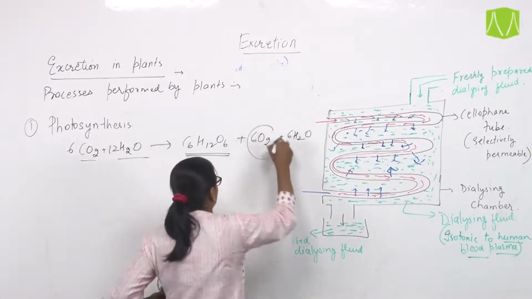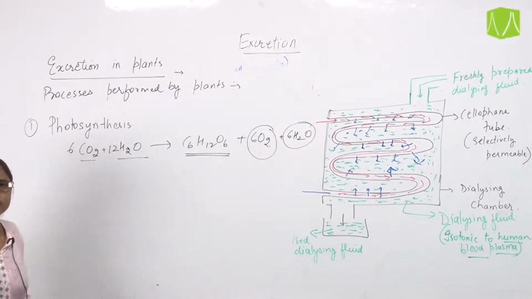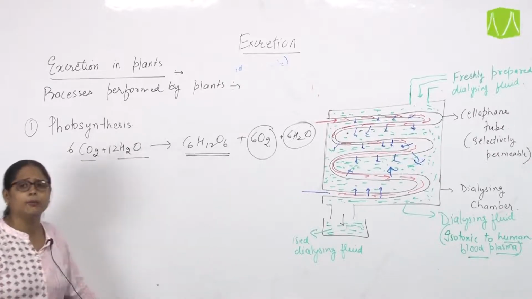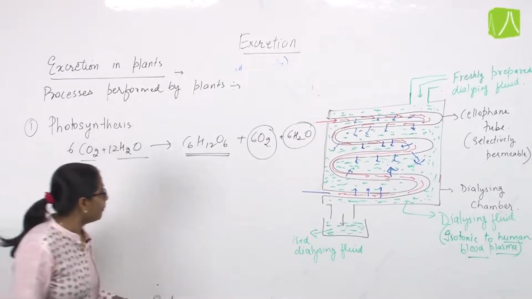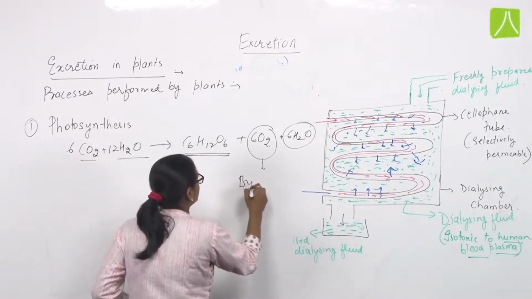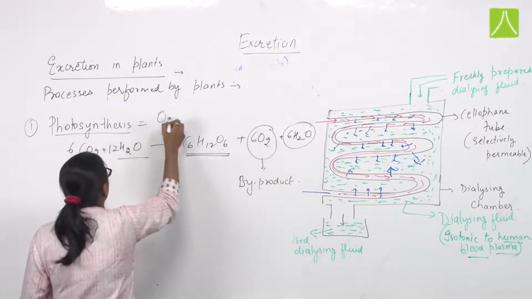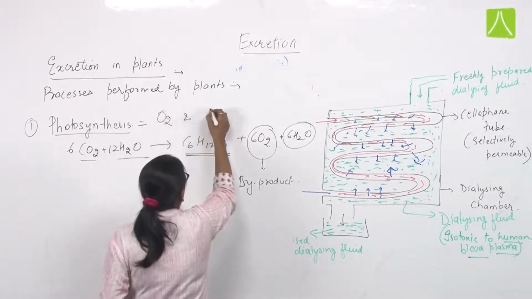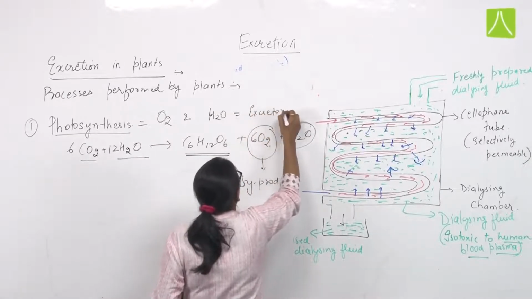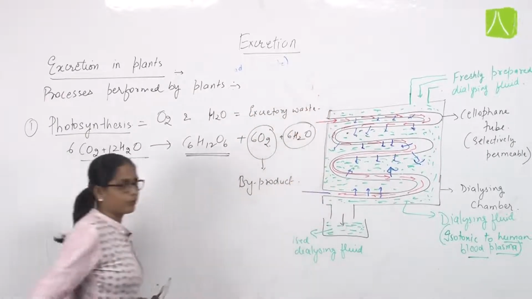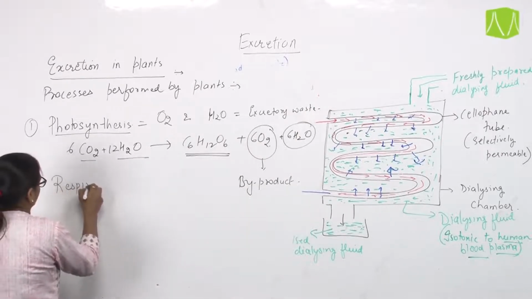But this oxygen and the water are the byproduct, or you can say the waste product, in this process, because oxygen is not the main product of the plant which is released in the process of photosynthesis. So that is why oxygen is considered a byproduct in this process. So in photosynthesis, oxygen gas and the excess amount of water are produced as excretory waste products, right?